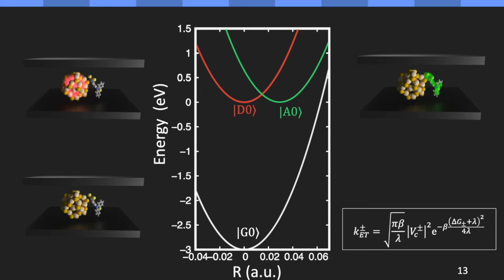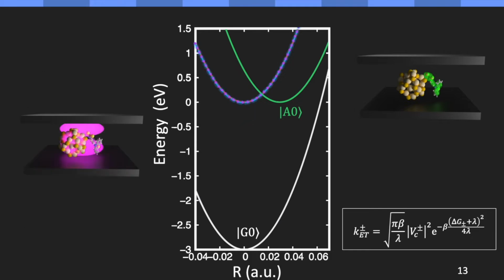And then we can also have states like the G1 state, which just means the molecule in the ground state with 1 photon in the cavity, which can be hybridized with the optically bright donor 0 state to give these polaritonic states. Now these polaritonic states, defined as plus and minus here, have different driving force as well as diabatic coupling. Therefore the electron transfer will be significantly different from that of the bare molecular system.